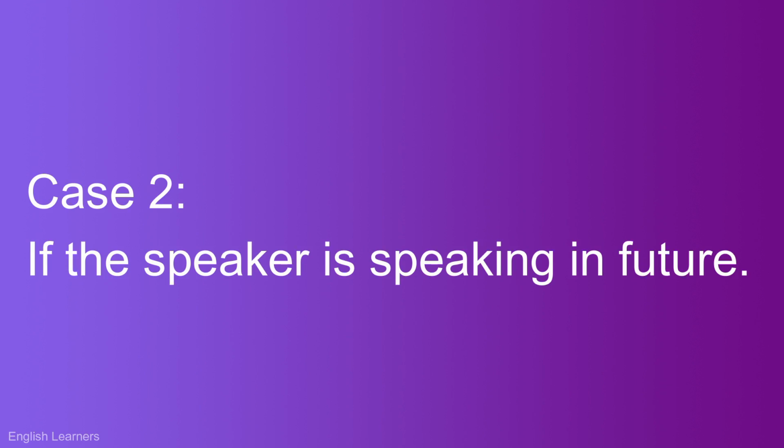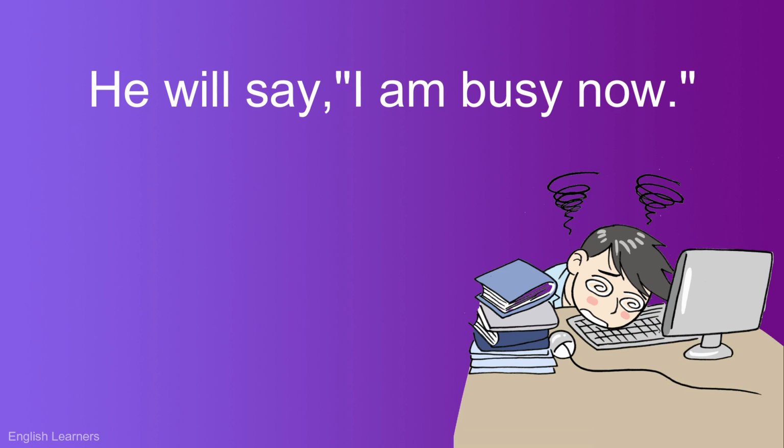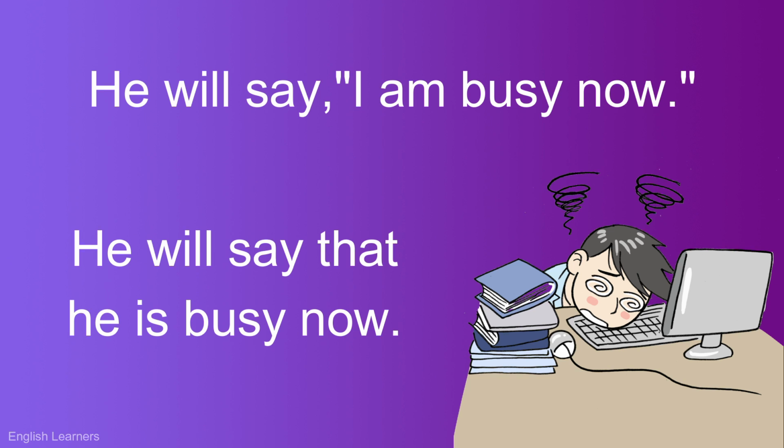The tense in an assertive sentence does not change if the speaker is speaking in future. Look at this sentence. He will say, "I am busy now." So when we turn this sentence into indirect speech, we are going to keep the tense the same. He will say that he is busy now. The only change that we made is in the pronoun I, which changed into he.